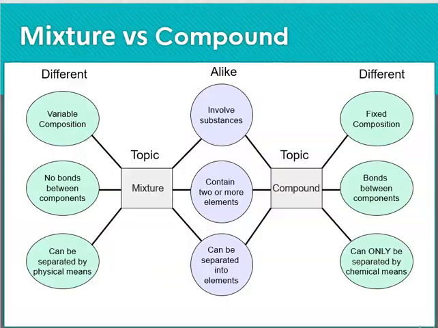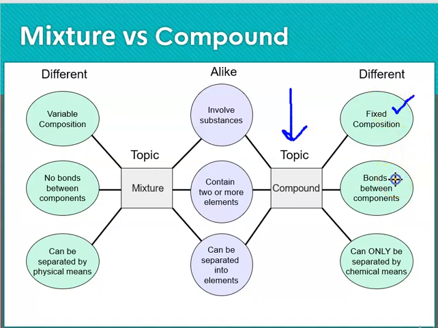Okay, so last one. In this case, we have a mixture and we have a compound. How are they alike and how are they different? So let's start with pure substances. We know that a compound is a pure substance. It follows the law of definite proportion, so it has a fixed composition.